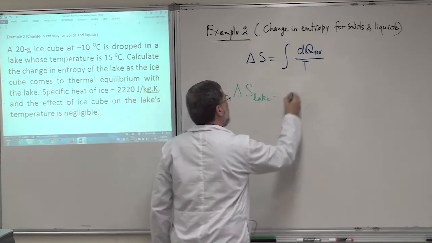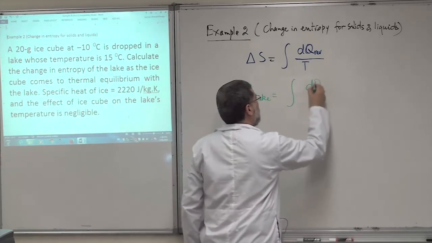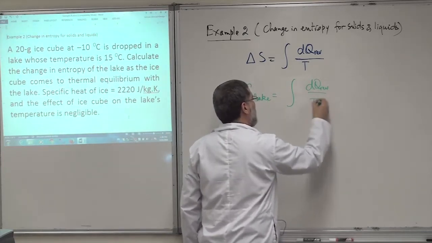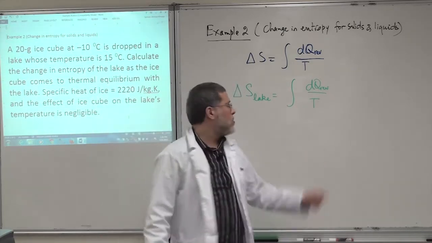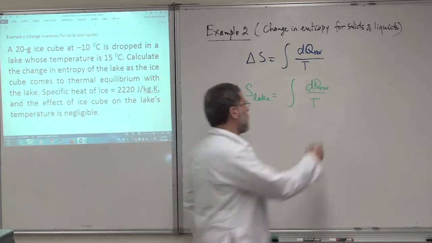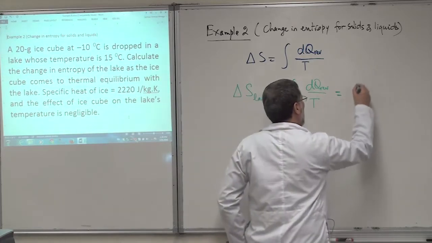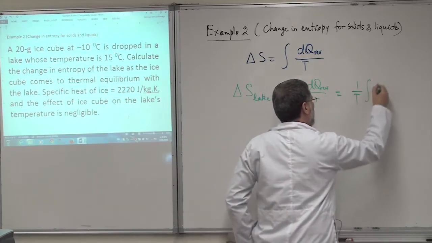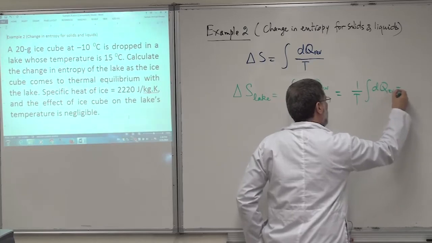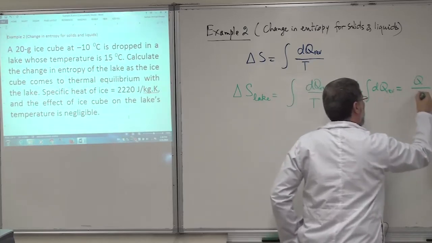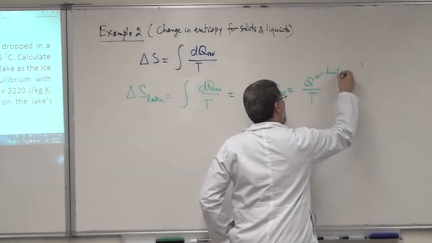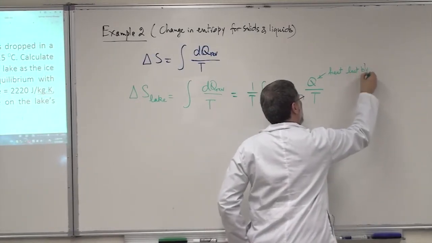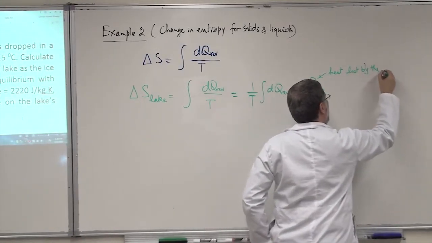Equal integral of dQ reversible over T, and of course the temperature of the lake is not going to change, so it will remain constant. I take it out of the integral, and this will be 1 over T integral of dQ reversible, which is equal to Q over T. And this Q is the heat lost by the lake.